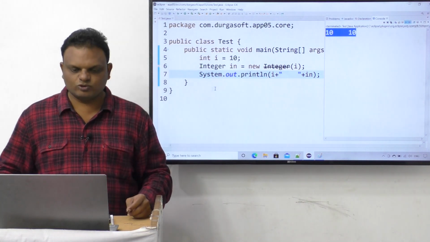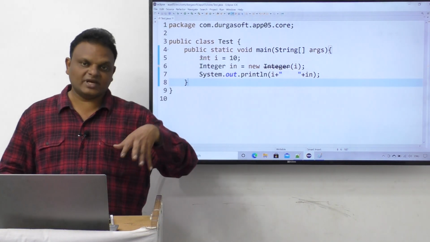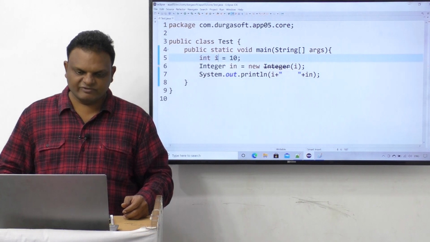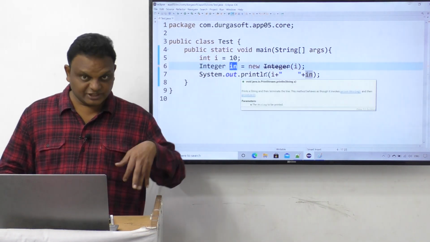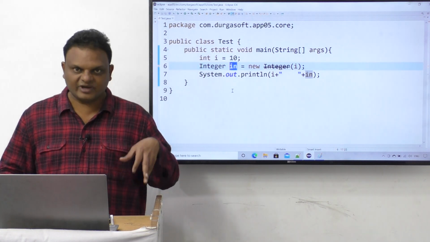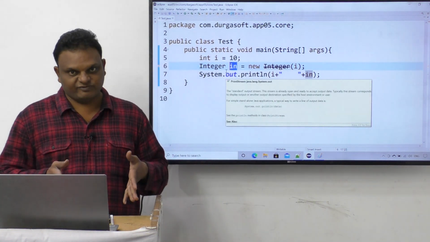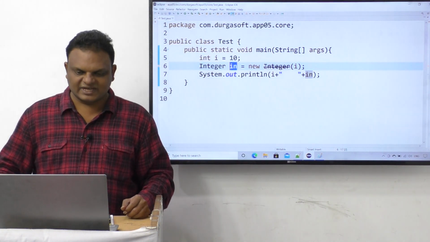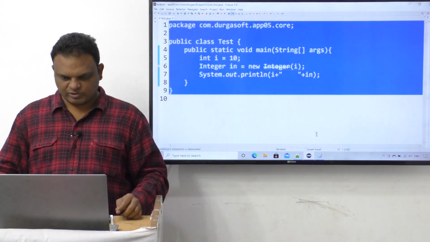So this is the way to convert data from a small int variable to an Integer object. This i variable is a primitive. The in variable is an object type, that means a reference variable for an Integer object. So by using this wrapper class, we converted data from int to object type. So this is one approach: by using a constructor, we are able to perform this type of conversion.